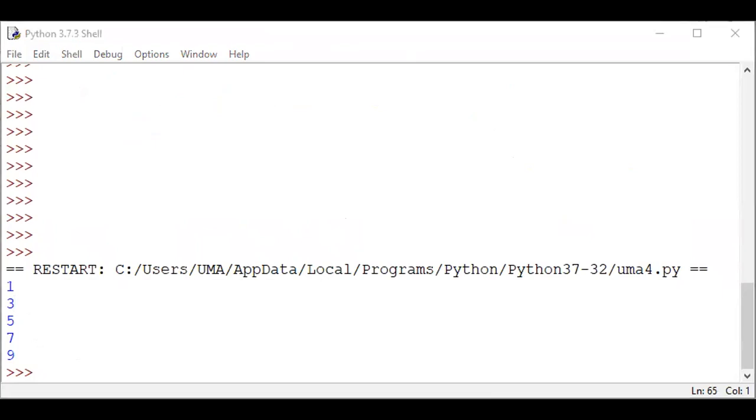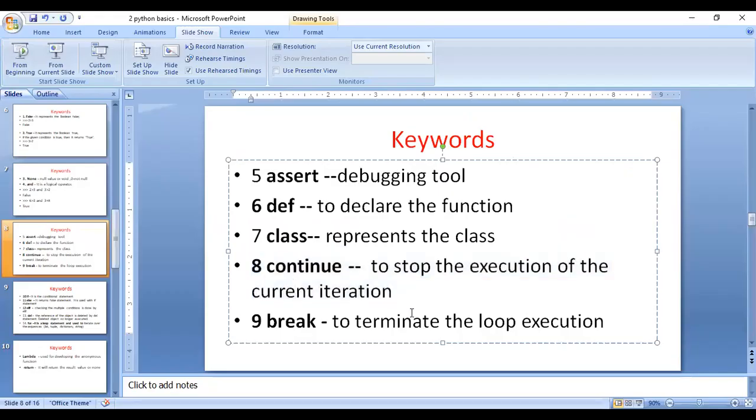The next important statement in this case is the break statement. Just like a break is a stop, it stops the execution at a particular time. For example, I can tell you the difference between stop and break. For example, buses: from Hyderabad to Vijayawada, you have many different stops. The starting position is Hyderabad, the termination position is Vijayawada. Before that there is Warangal, which is a stop. That means stoppages.